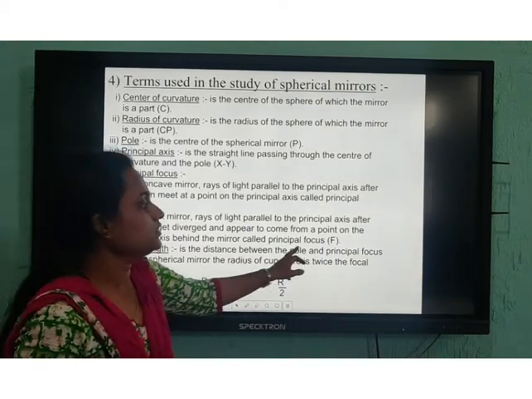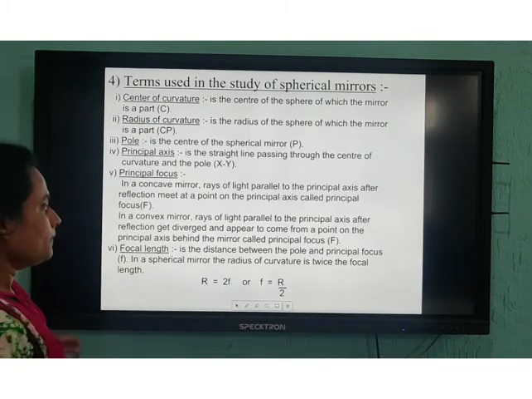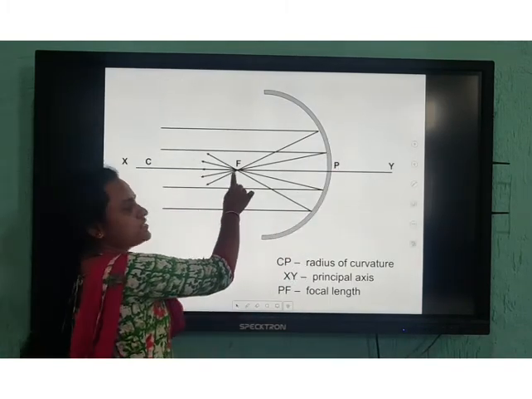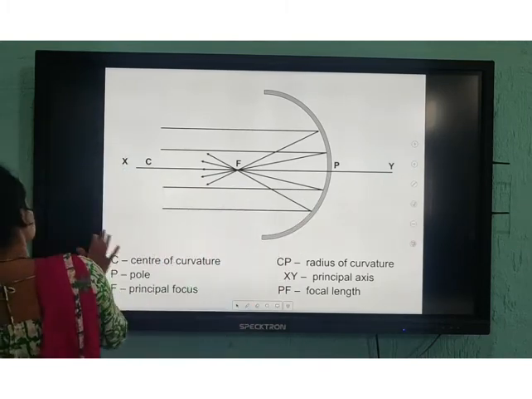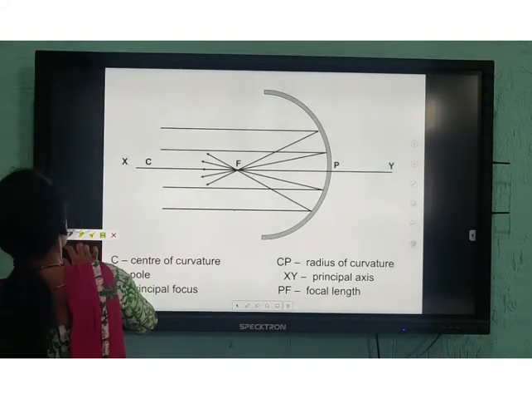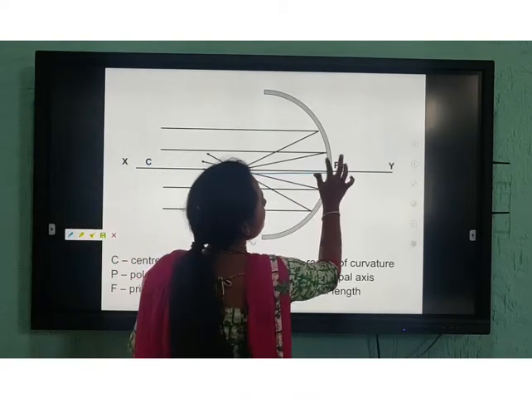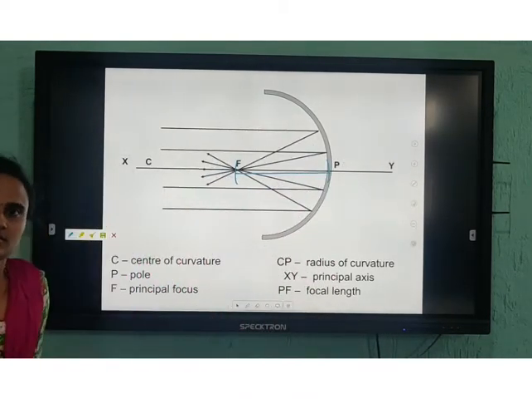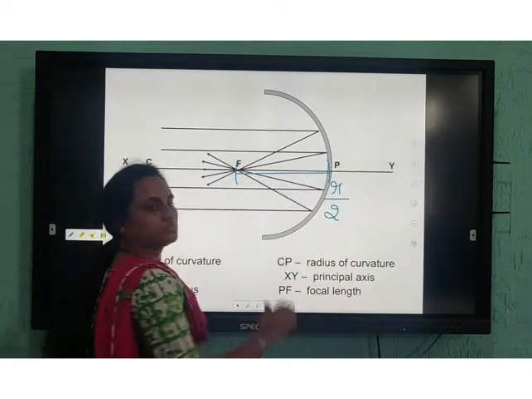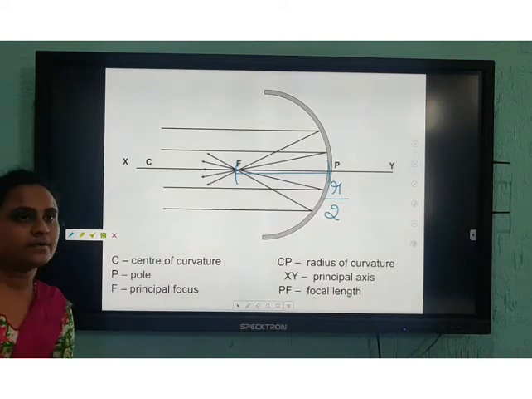The distance between the pole and the principal focus, from here to here, is the focal length, given by R by 2.